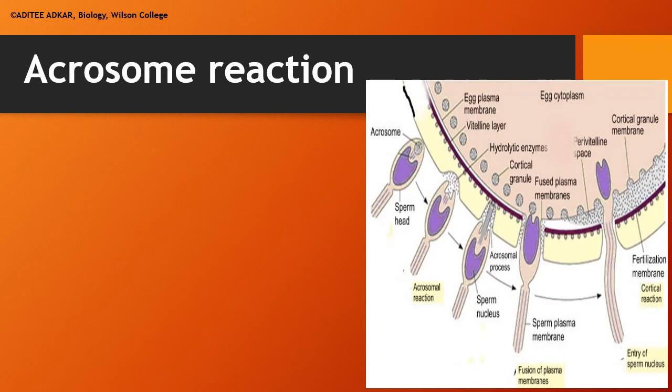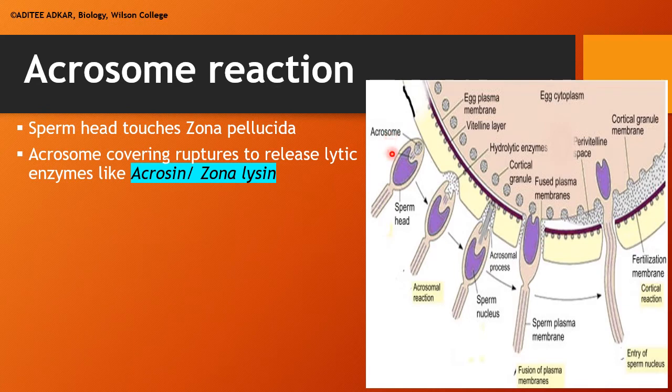Because of the fertilizing-antifertilizing reaction, the sperms now stick to the surface of the secondary oocyte at the zona pellucida. Now they need to penetrate through the zona pellucida in order to enter inside the ovum. For this, another reaction starts, which is known as the acrosome reaction. Let's see what happens in this reaction.